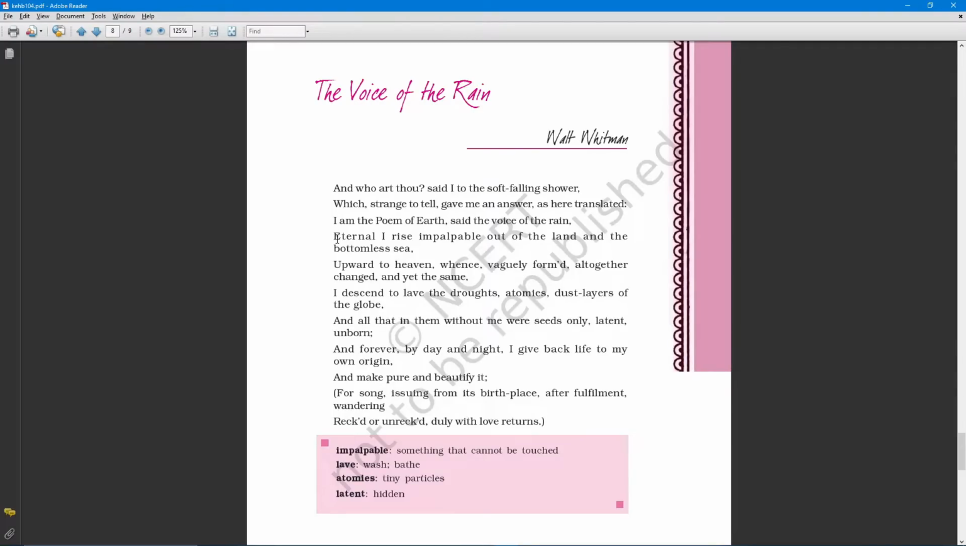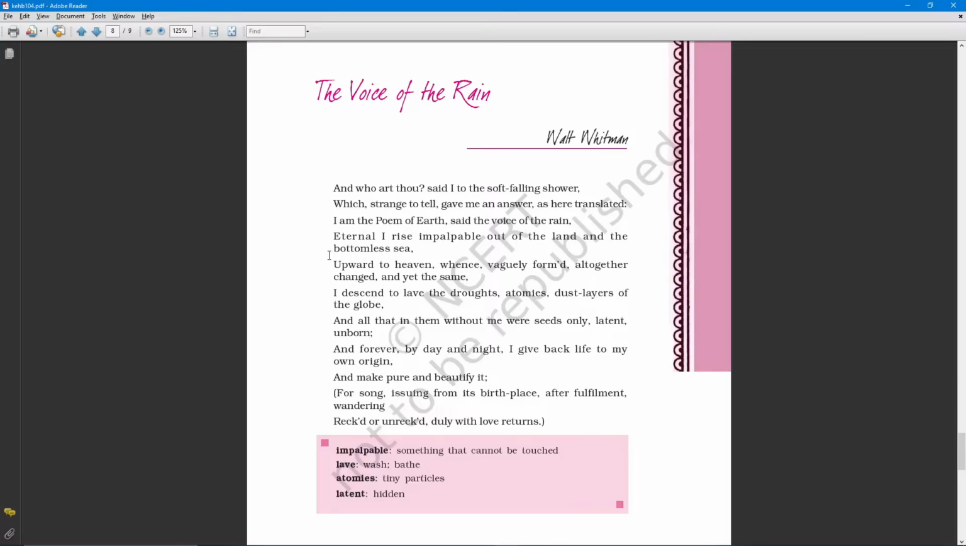"Eternal I rise, impalpable out of the land and the bottomless sea." So it speaks about the water cycle, how it starts its journey from the land, how it reaches the sky, and how it again comes from the sky down to planet Earth. Eternal means it will go to heaven. "I rise impalpable." What is impalpable? Something that cannot be touched. Only God cannot be touched, while other things can be touched. So it says that it has taken the state of a god or goddess.